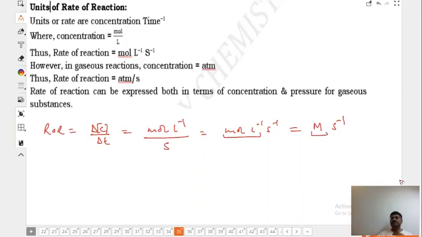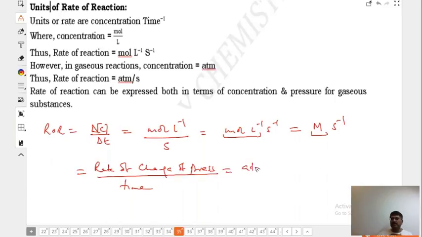Moles per liter. Very soon we are going to discuss that rate of reaction can be written as rate of change of pressure, that is, change of pressure divided by time.